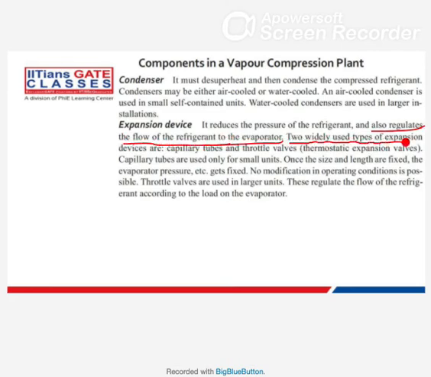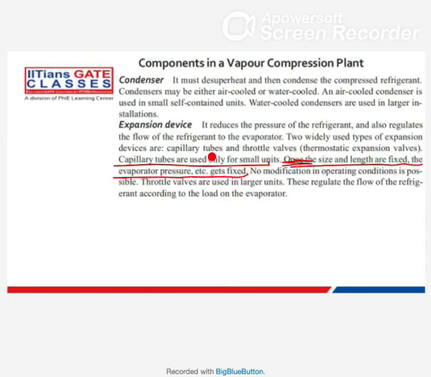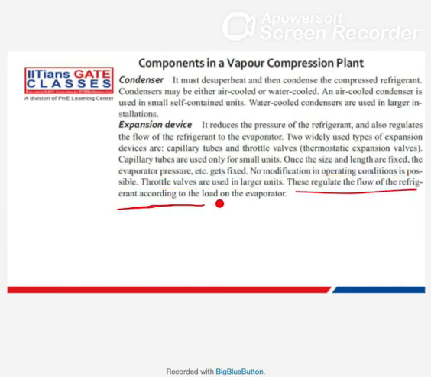Two widely used types of expansion device are the capillary tube and the throttle valve with thermostatic expansion valves. Capillary tubes are used for small units. Once the size and length are fixed, the evaporator pressure etc. get fixed, because you are fixing the entry point for the evaporator, and no modification in operating condition is possible. Throttle valves are used for larger units. These regulate the flow of refrigerant according to the load of the evaporator.